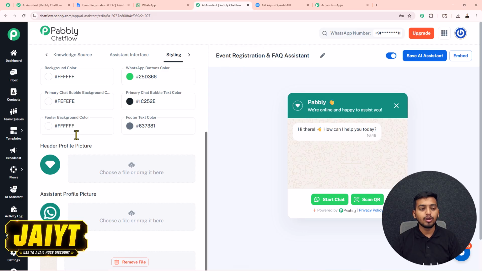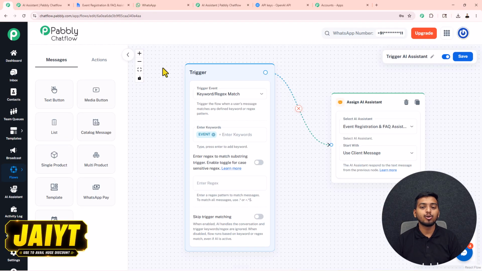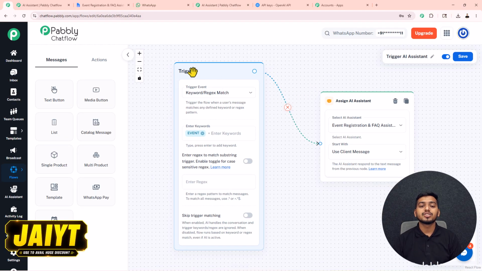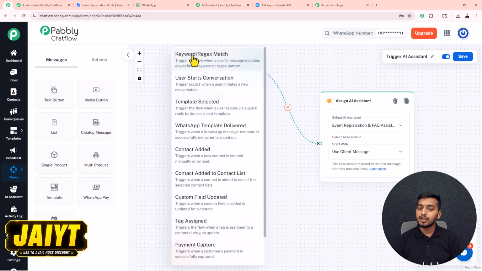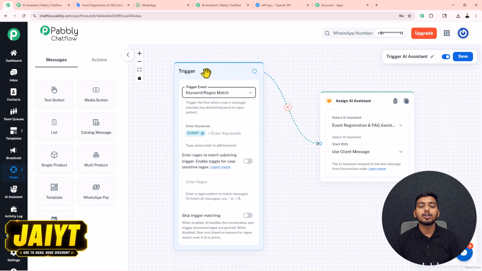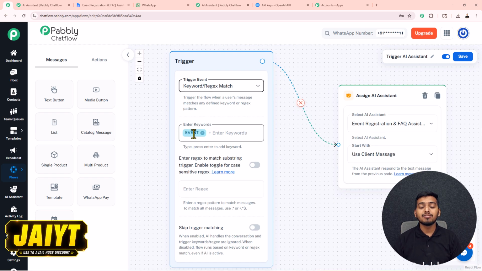To create a flow, you have to go inside the flow and select this flows from here. But as I've already created one, let me show it to you. This is my flow. In here you can see for this trigger event, I have selected keyword or regex match because I wanted my chatbot to get triggered with the help of the keyword that I will add here. I've added this keyword here, event, and when I send this exact keyword inside my chat, my WhatsApp chatbot, my WhatsApp AI assistant, gets triggered.